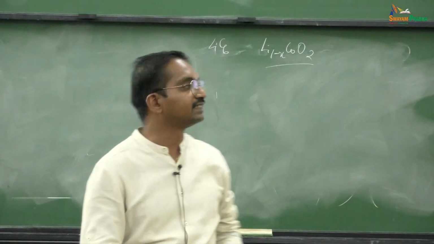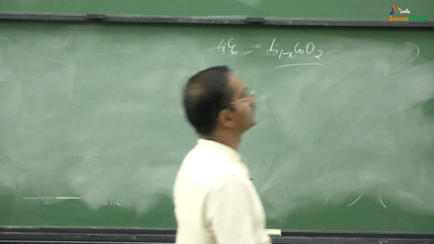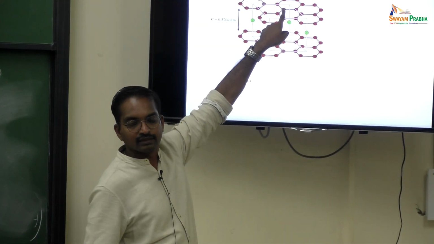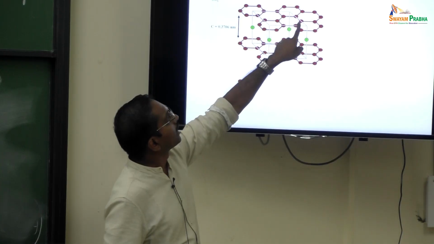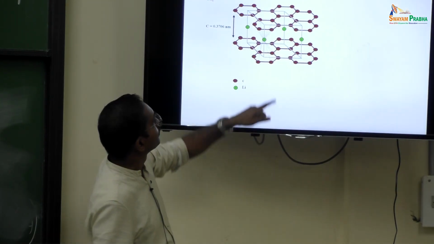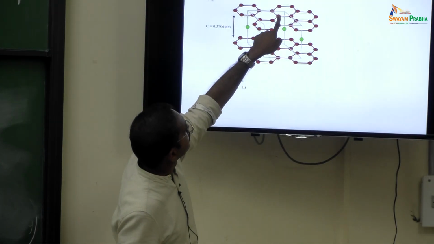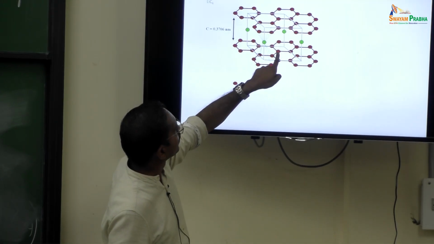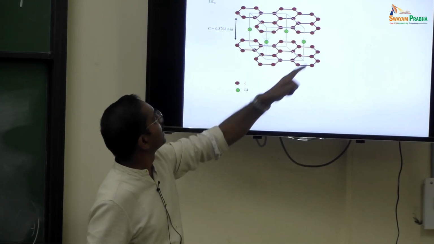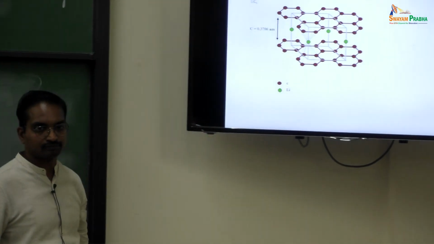You can count LiC6 how? You see these atoms here, these are all face center atoms. This on the face, their contribution is 1/2. Atoms which are here, their contribution is 1/4. So this is 1/2, one atom will come from here, one atom will come from here, 2 atoms, and then from here you will get how many atoms?